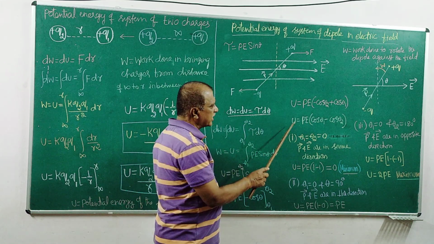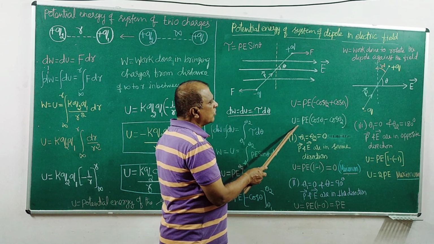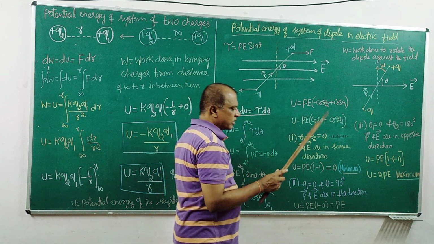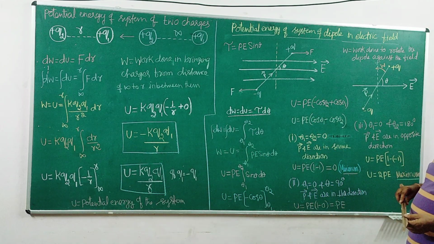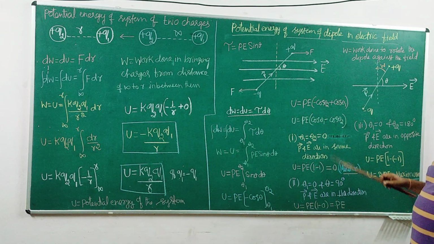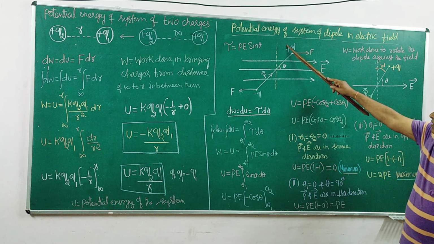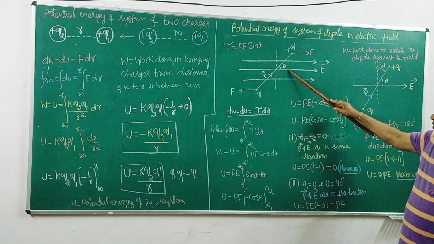This is a mathematical expression for the amount of potential energy of the system. Let us see what the possibilities are, and estimate the potential energy for different angles of rotation.